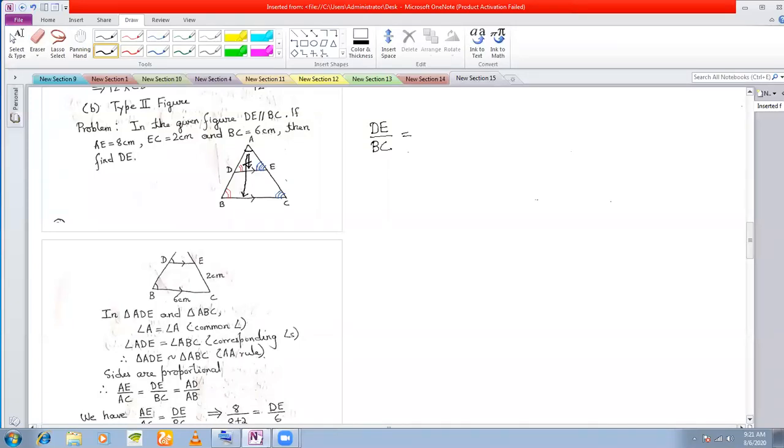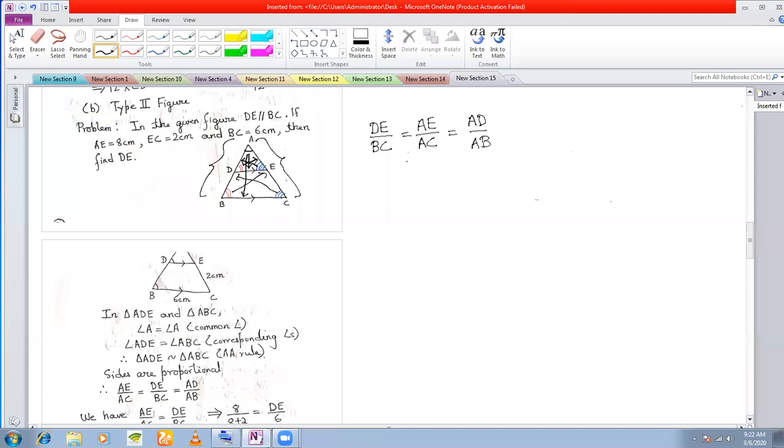Red angles. In the small triangle, opposite to this red angle is this side AE. All right, AE. And in the bigger triangle ABC, opposite to this red angle is the entire side AC. All right, AC. Now we come to the blue angles. The blue angle in the smaller triangle, opposite to this angle is the side AD. All right, AD. And in the bigger triangle, opposite to this blue angle is this entire side AB. So I'll write AB. This is how you write the proportional sides. Is it clear? Any questions?